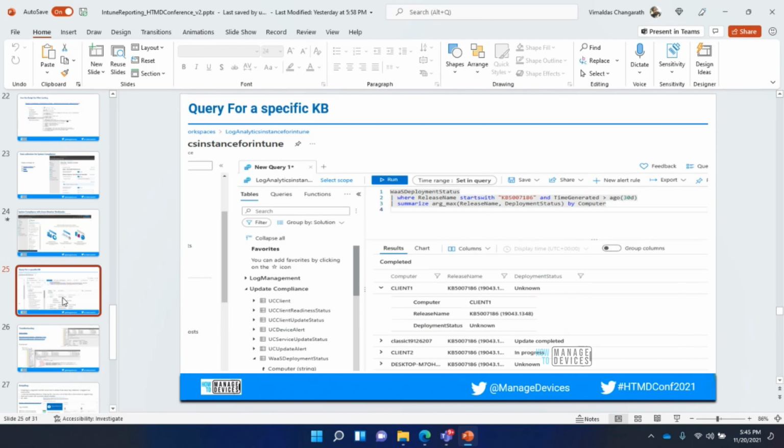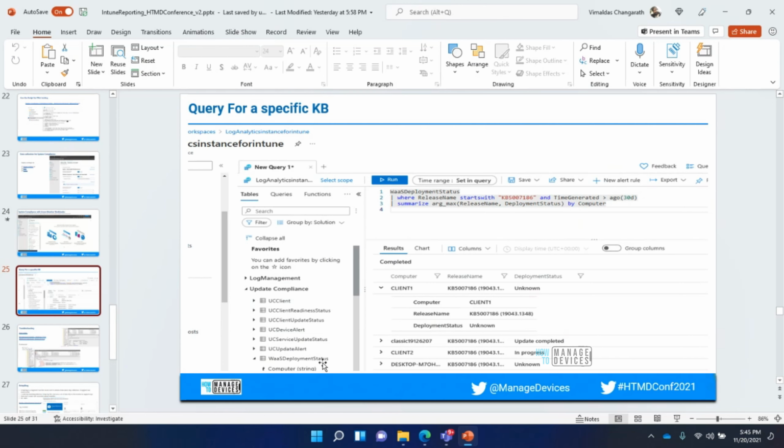Again, the same approach works. This is just one example from my lab. I just give the release name. There is an attribute called release name. This is also documented, what it indicates and what it means, and you can customize it, use starts with, and get the report. From this report, I can understand how many devices have this particular KB installed.